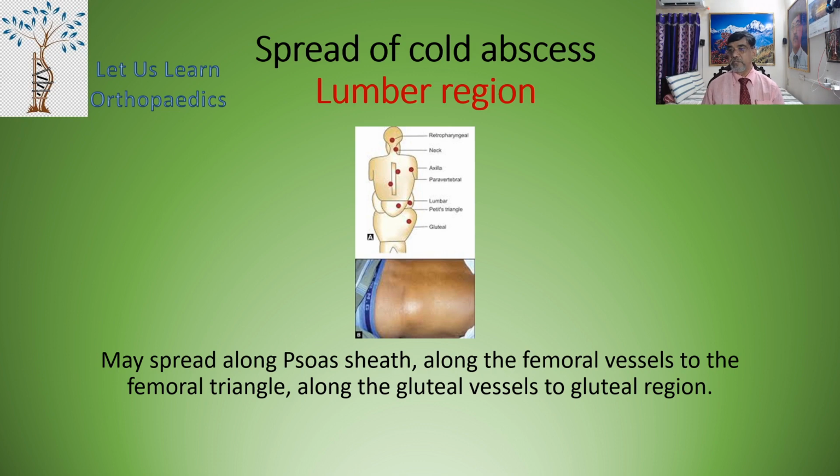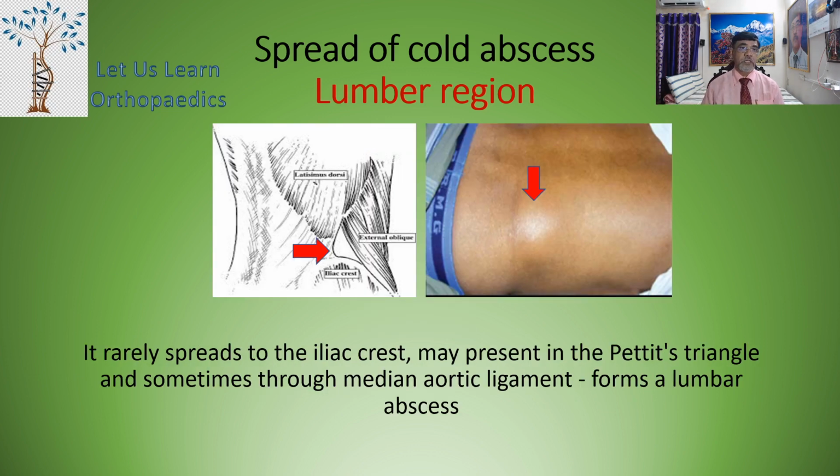Spread of the cold abscess in the lumbar region. It may spread along the psoas sheath, along the femoral vessels to the femoral triangle, or along the gluteal vessels to the gluteal region. Rarely it spreads to the iliac crest. You can see in the first diagram it may present in the Petit's triangle, and sometimes through the median arcuate ligament it forms a lumbar abscess as shown in the second diagram.